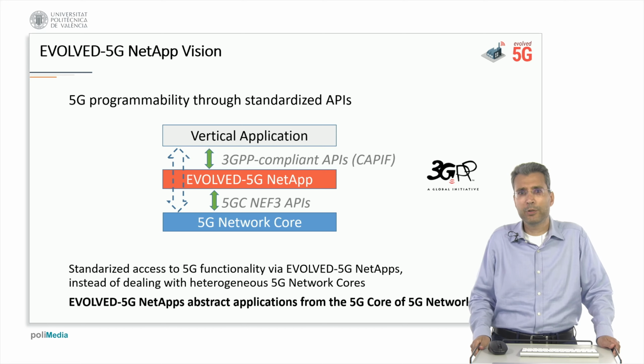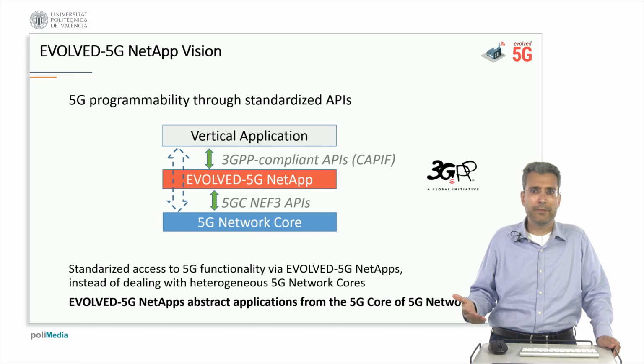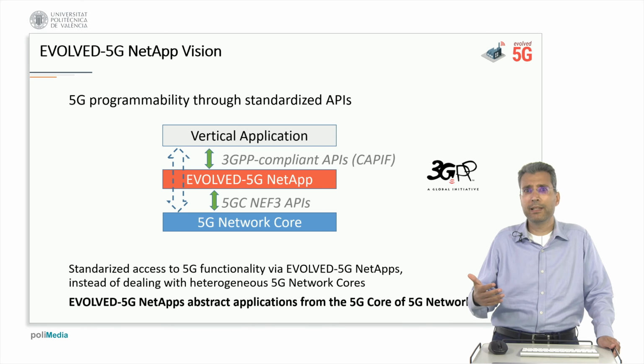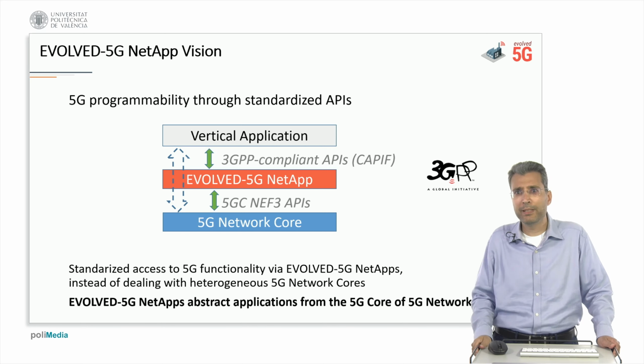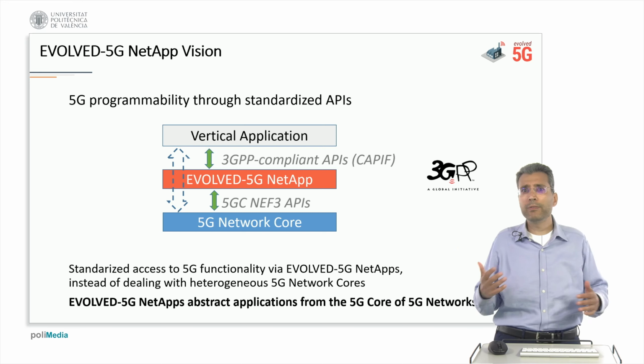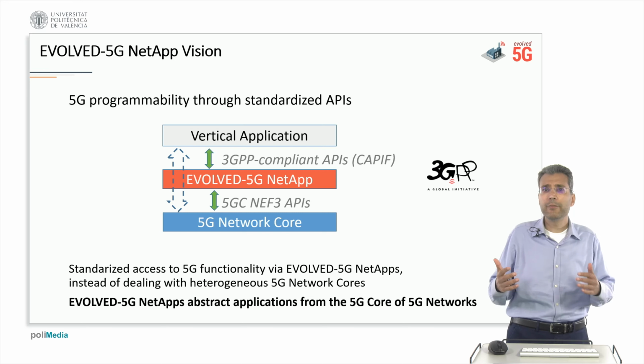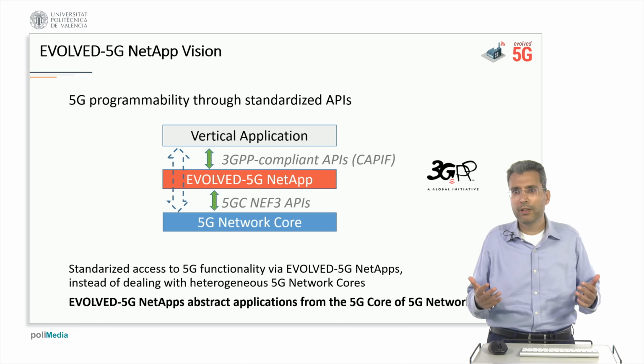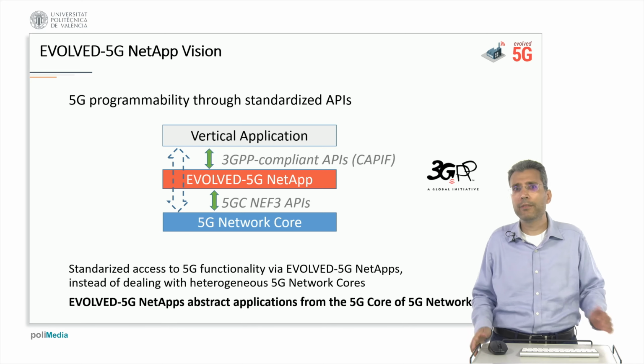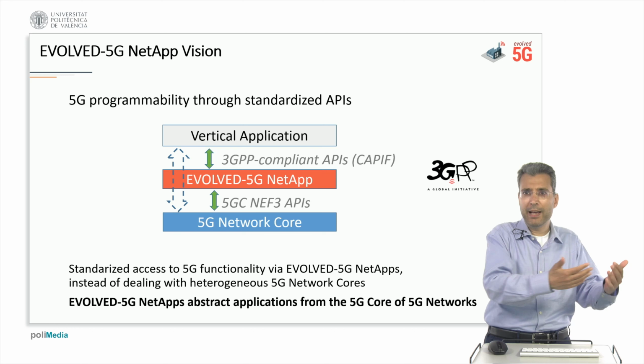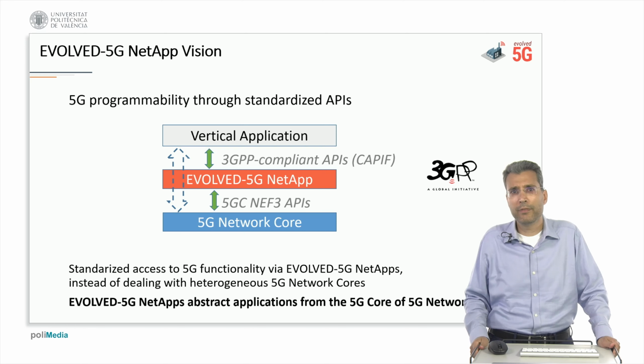developers and service providers. On the southbound interface, the NetApp will consume native APIs from the 5G core network. And these APIs will provide data that will be processed by the NetApp in order to be exposed by the business APIs. So the Evolved NetApp performs, if you like, this translation between the native APIs of the 5G core to the business APIs that will interact with the vertical application.